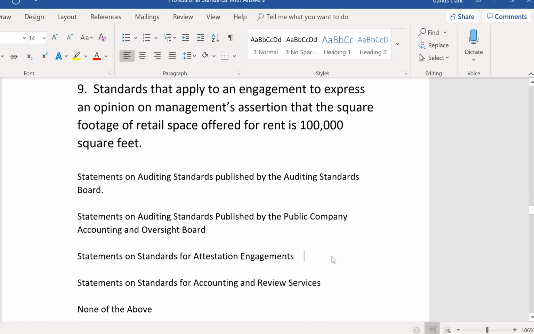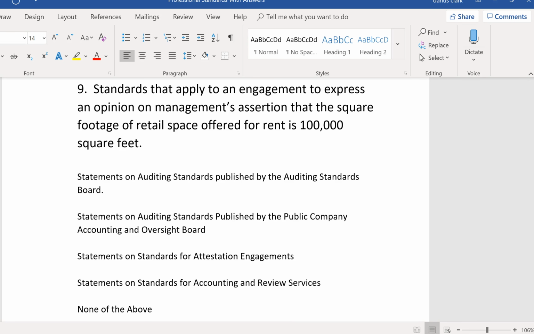Now, what is the assertion? The assertion is that the square footage of retail space offered for rent by management is 100,000 square feet. So they want a CPA firm to come in and gather evidence and give an opinion that, yes, that's 100,000 square feet. Well, that would be an examination engagement, and that would follow standards of SSAE. We would have to be independent.